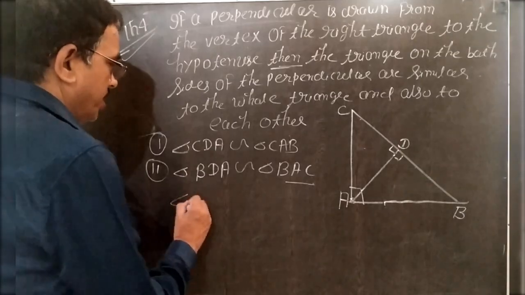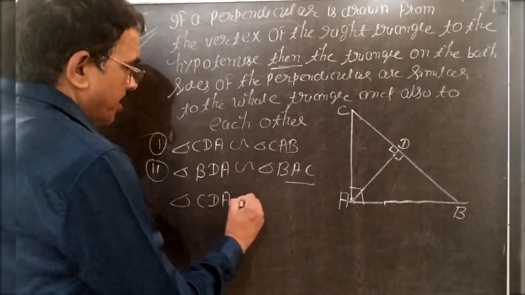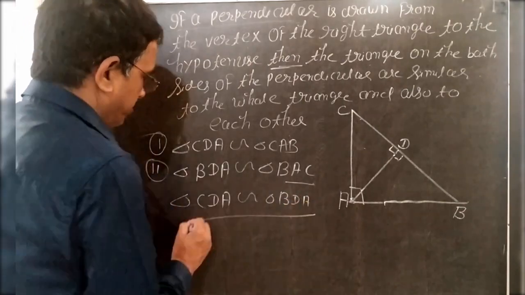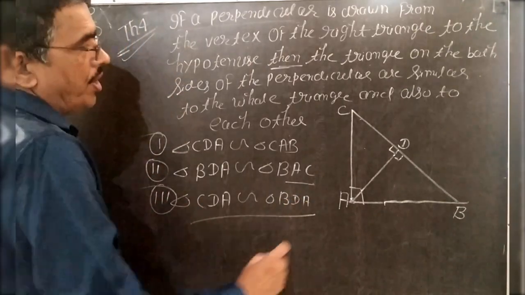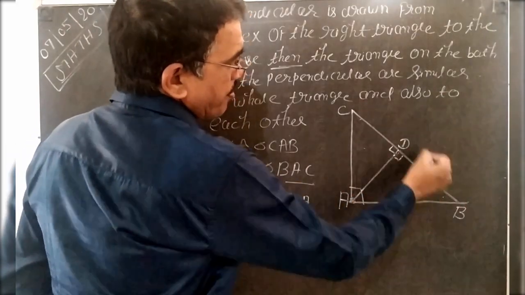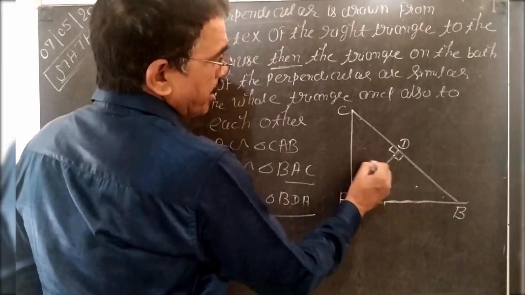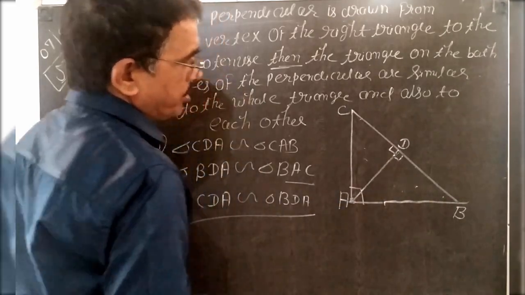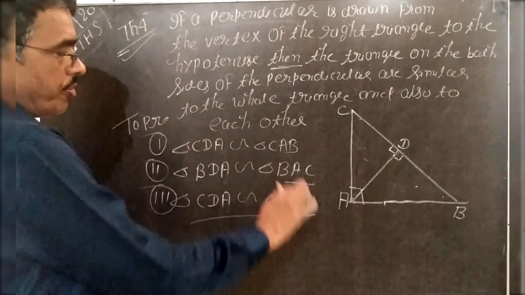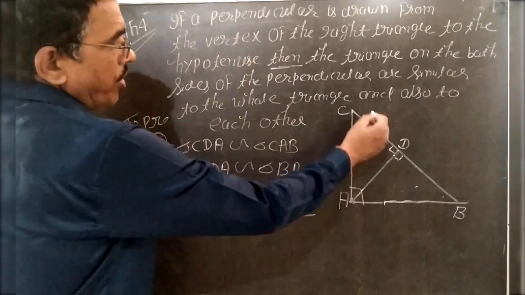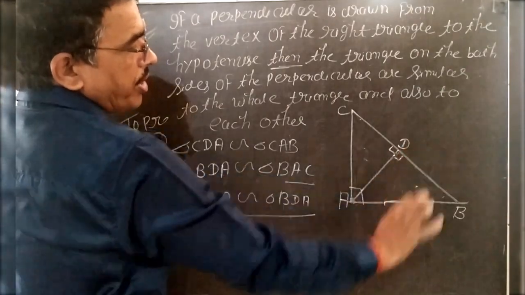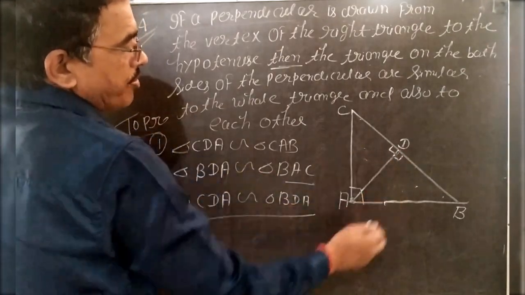And third, triangle CDA is similar to triangle BDA. These small triangles are similar to the whole triangle. And lastly, these two small triangles are also similar. So dear student, it is to prove, we solve one by one. First, how the small triangle is similar to the large triangle. Next, how the other small triangle is similar to the large triangle. And lastly, these two are similar to each other.